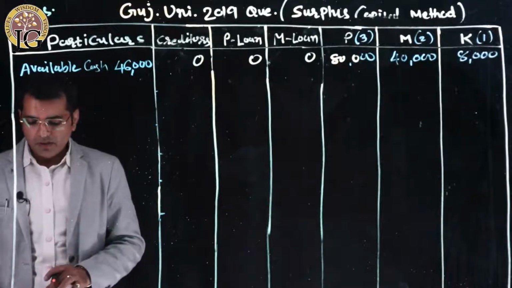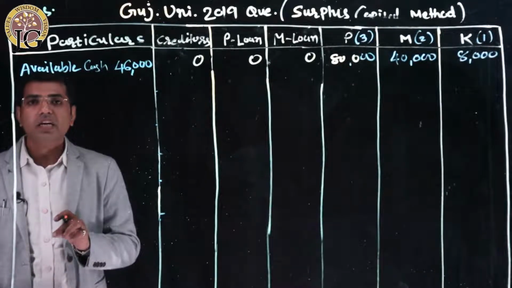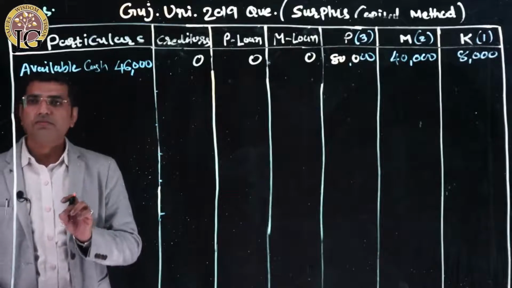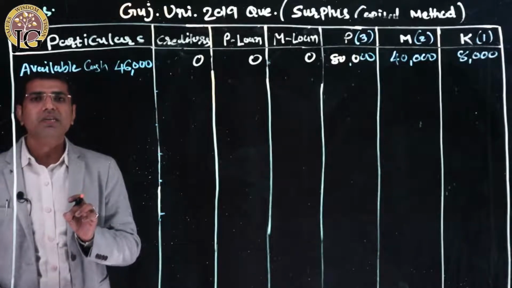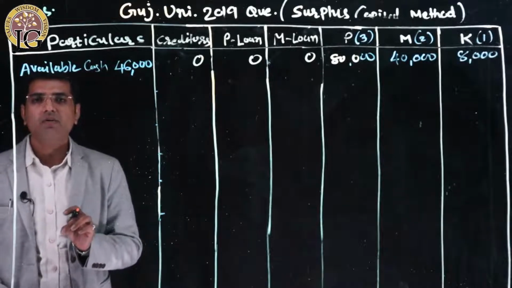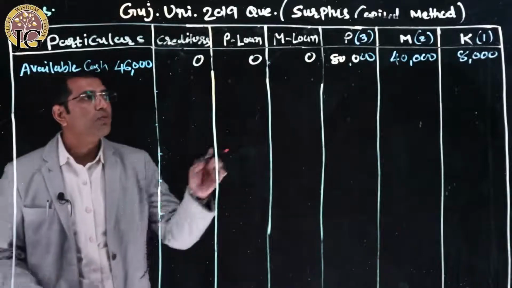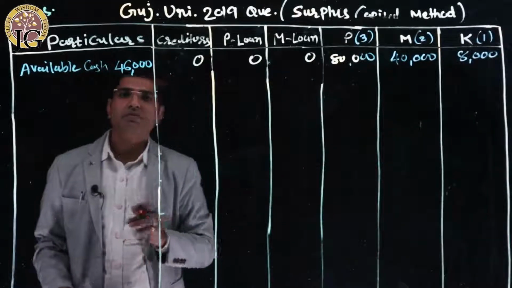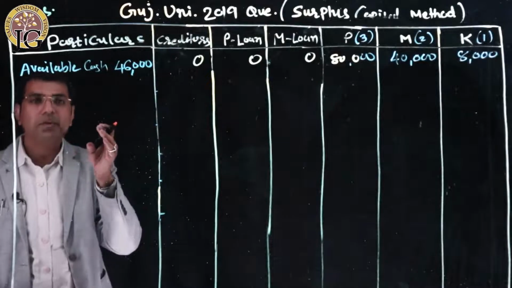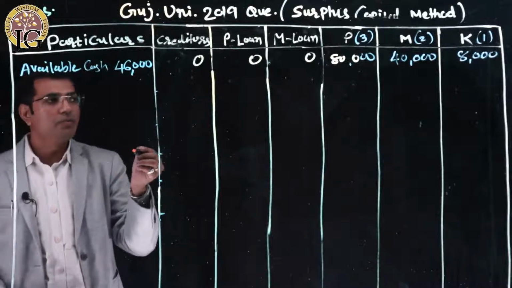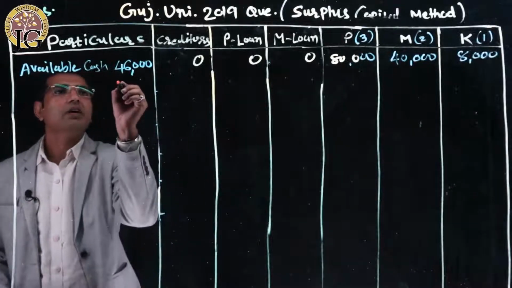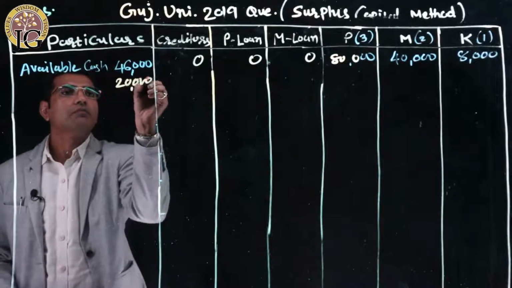According to step number 2, we must take P's base first because P has a surplus capital according to the capital factor. So we have to pay P first. In the first phase, in step 2 we have written that we must pay P 20,000 rupees, right?